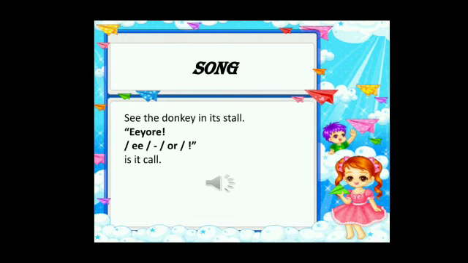So this was the song of O. So I have shown you the song, the formation, the sound, the word bank, the story. So this is the letter O. Okay, this was the letter O.